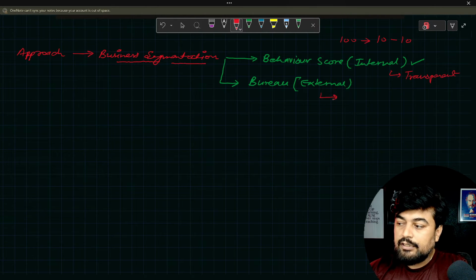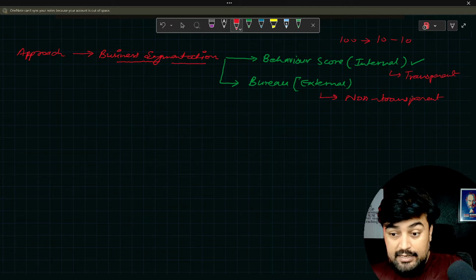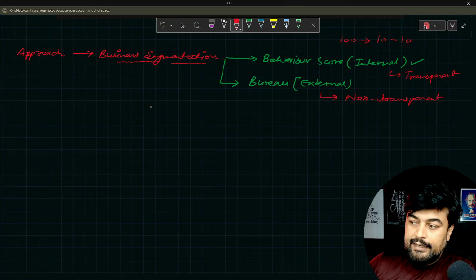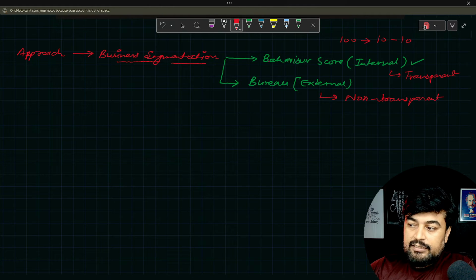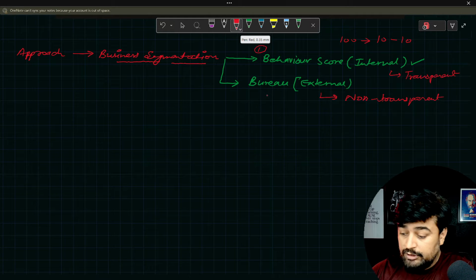But the external is totally non-transparent, because the bureau will not share their formula with the bank. They will just say that if you want to buy the data, you can select the variable and purchase from us. Now, in this second case, obviously case number one, which is your behavior scorecard, is pretty much internal in the bank, so it's straightforward. All the data is available, and the bank usually does the calculation. But this one is not so straightforward.